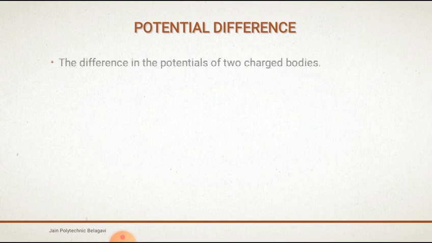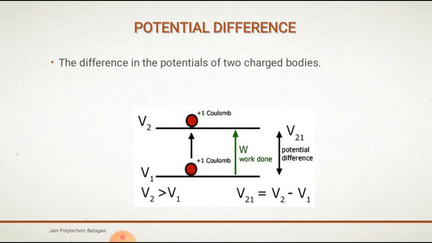Potential difference. The difference in the potentials of two charged bodies is called potential difference. This diagram shows potential difference between V2 and V1, that is V21 is equal to V2 minus V1, which shows the difference between two points or a body.